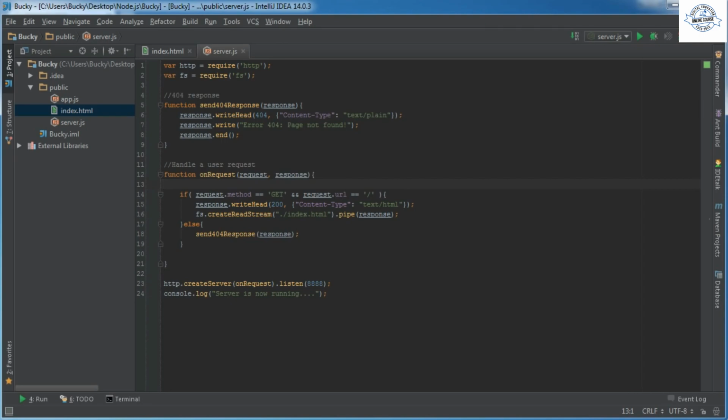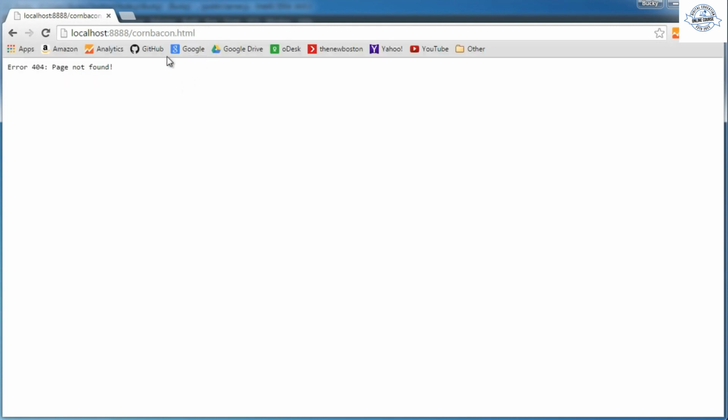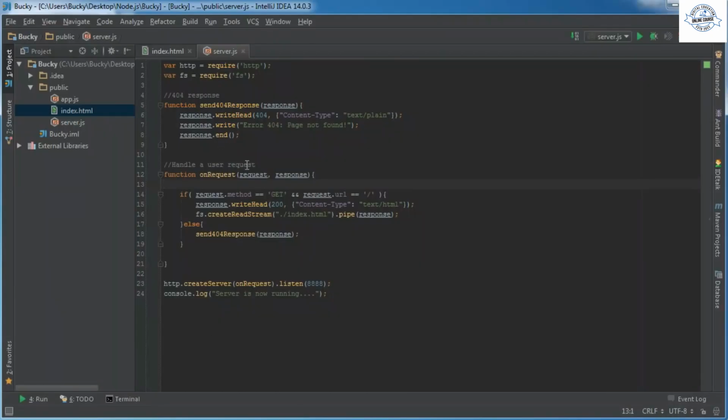And also say that some user was goofing around and they tried to go to bacon.html. Well, obviously that web page does not exist. We didn't make it, so check it out. That's when we get our error 404, page not found, and you can probably figure out they did make a request successfully, so they did connect to the server, no problem. However, we checked the request, we didn't have anything for them, so we just redirected them to this function and sent back a 404 response.